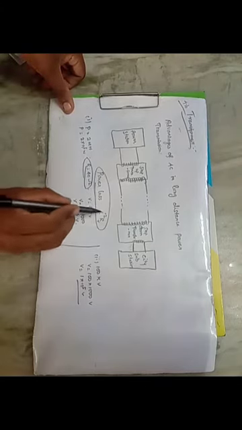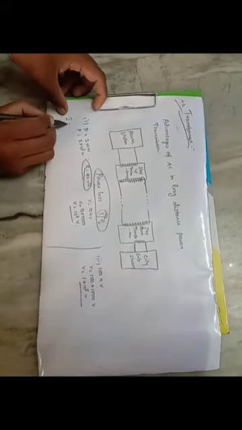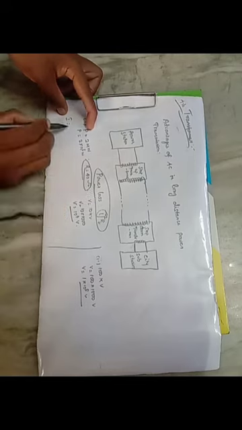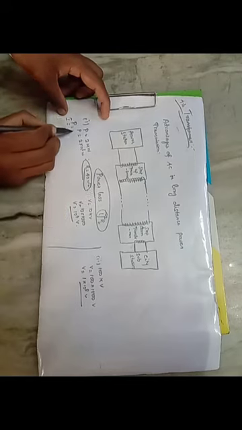So what is the power loss? Here the resistance is the same, that is the resistance of the transmission lines. Okay, so already you know the formula. The power loss is calculated by using the formula I square R. So first you are going to calculate the value of I. To calculate the value of I, you know the formula for power, P is equal to V into I. So what is the value of I? I is equal to P divided by V.